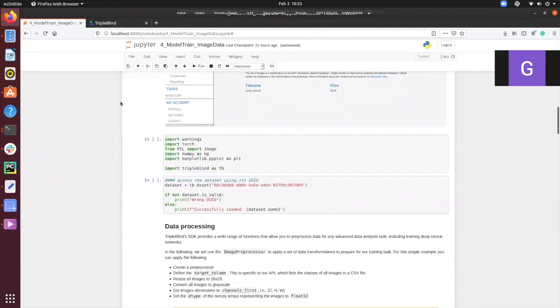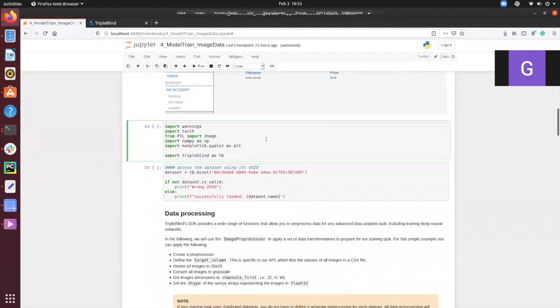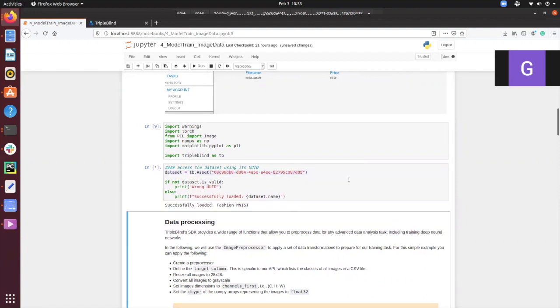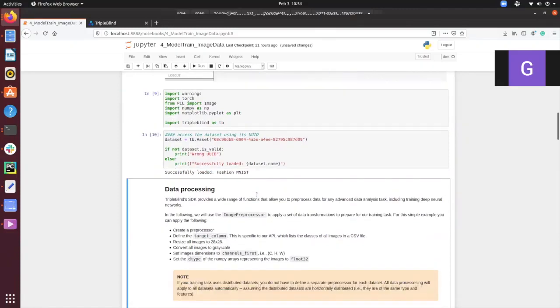Starting the blind learning protocol is very easy. I'm going to import the necessary libraries, specifically the TripleBlind one. I'm going to create a pointer towards the dataset of interest by pasting its ID over here. I'm going to run the cell, and I see that we have successfully pointed towards that dataset, but still we do not have access to it.